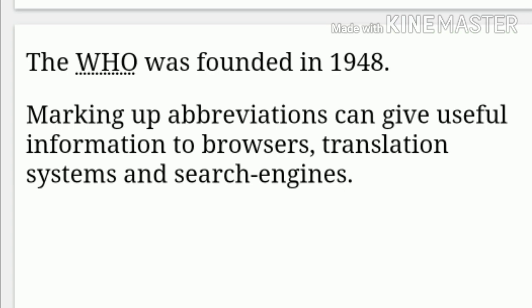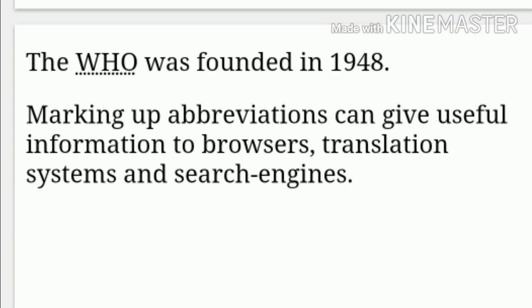After running this program, you can execute it. The output is displayed just like this: the WHO was founded in 1948. At the bottom, marking up abbreviations can give useful information to browsers, translation systems, and search engines. At that time, you can move your mouse to the WHO, and it displays the full name, World Health Organization.